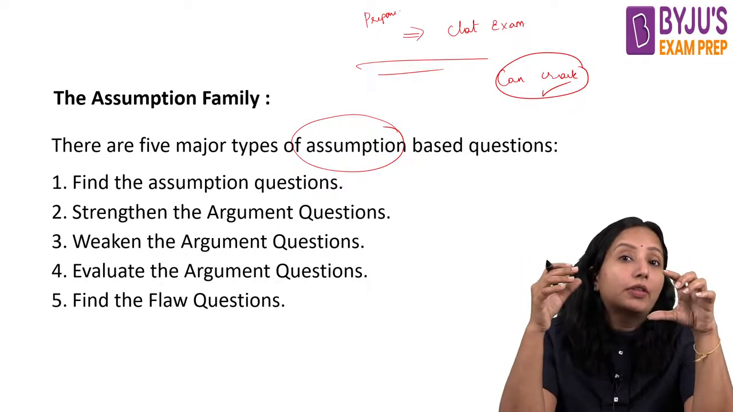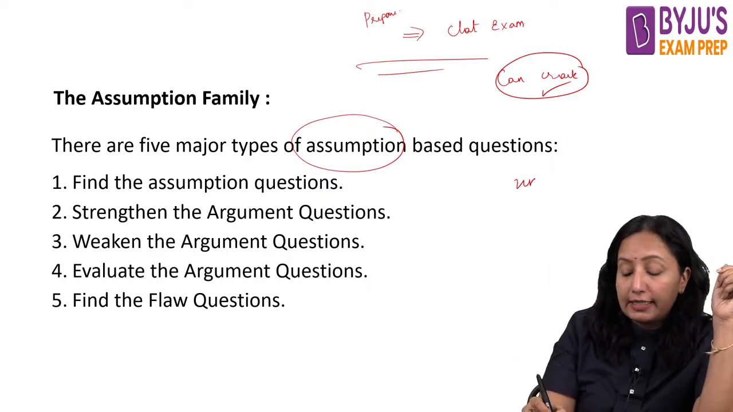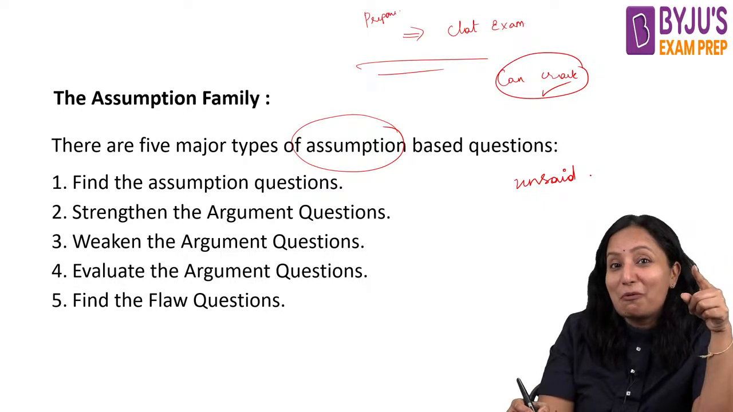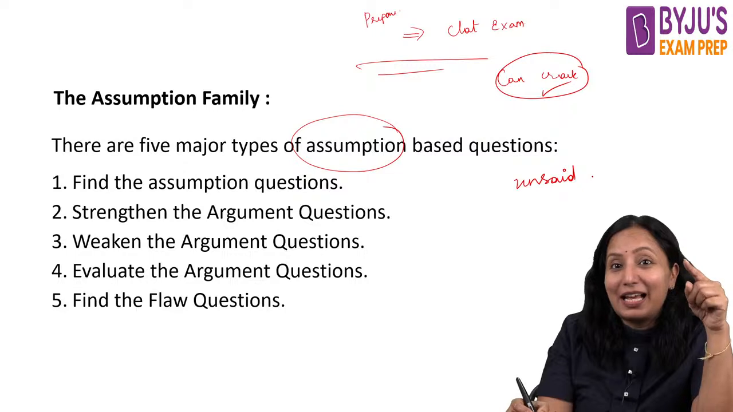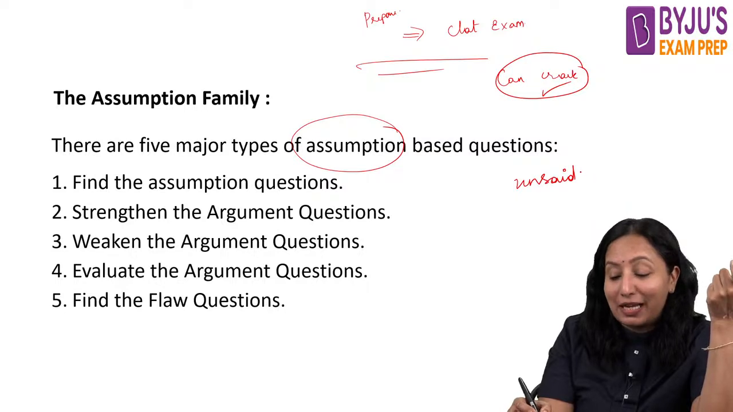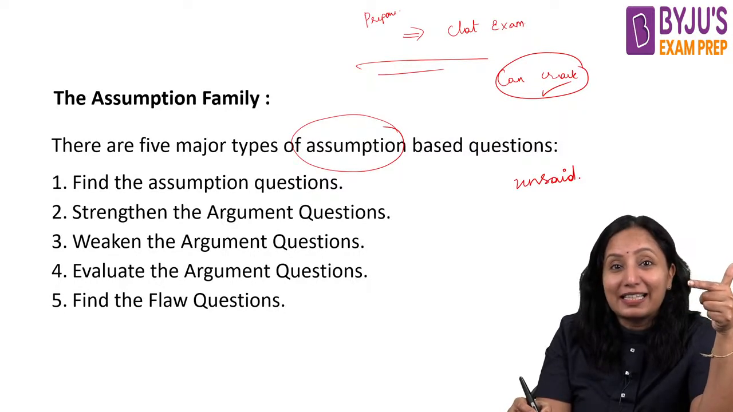Okay, so now you saw this. The assumption is basically what? It is an unsaid... tell me, what is that unsaid? I said, so this class will help you to crack the exam. Our main conclusion was joining the class. Why did we want to join the class? We have to crack the exam. So that means it contains both the conclusion as well as the premise, and it will help us to crack the CLAT exam.